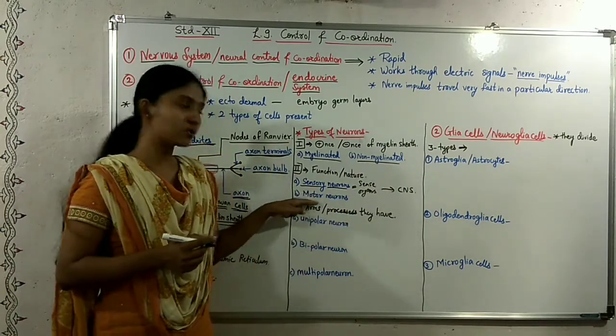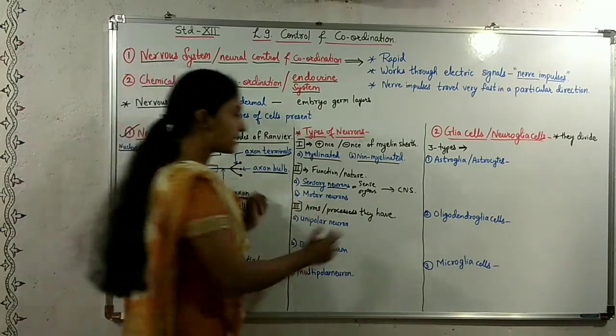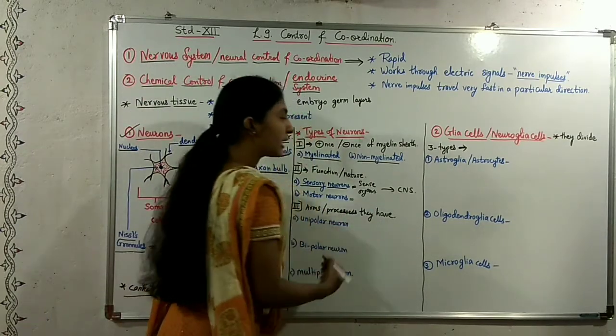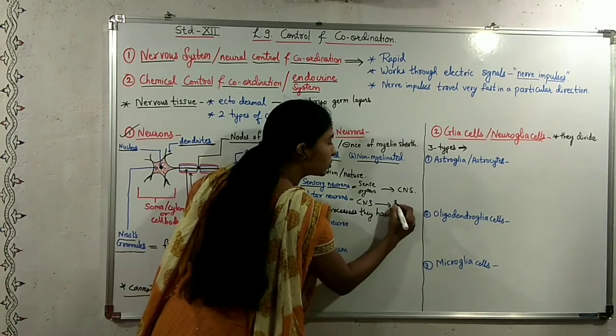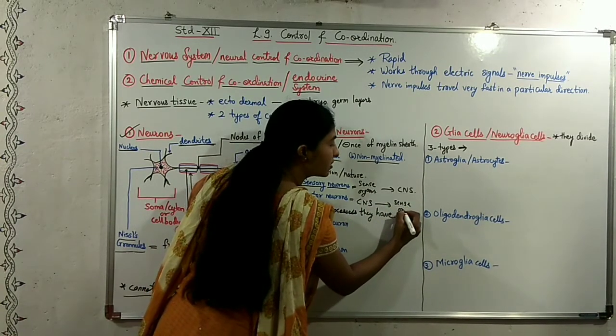The second type is motor neurons, and these motor neurons take the impulses from the central nervous system to the sense organs.